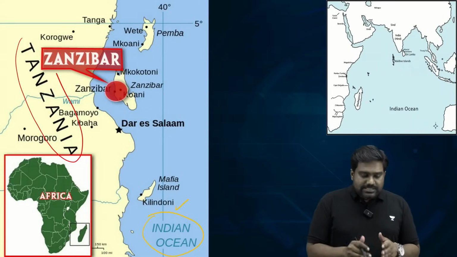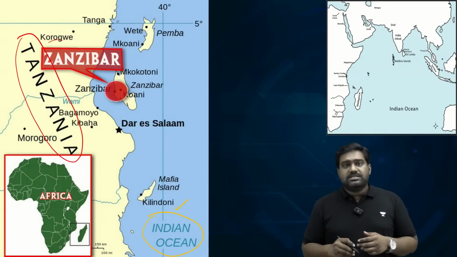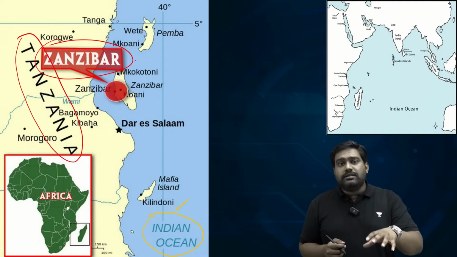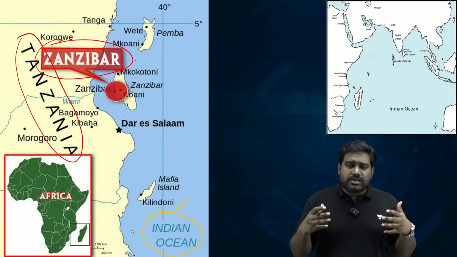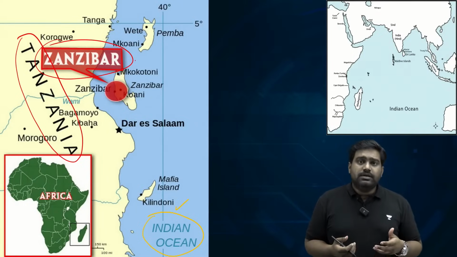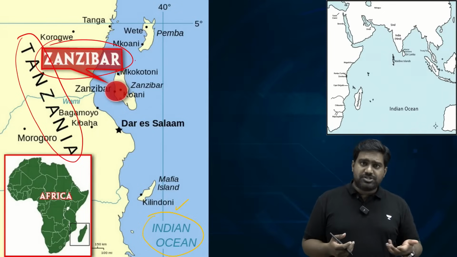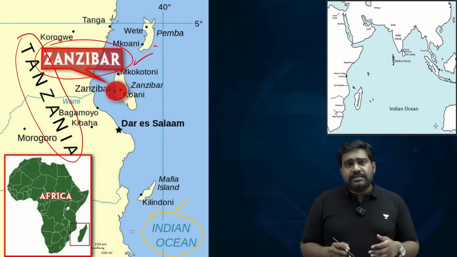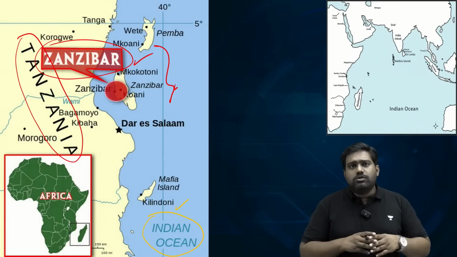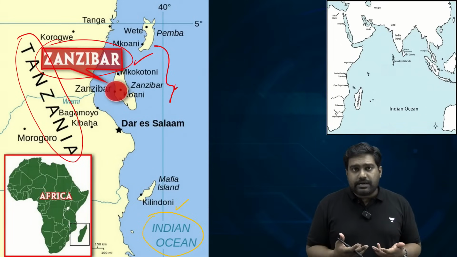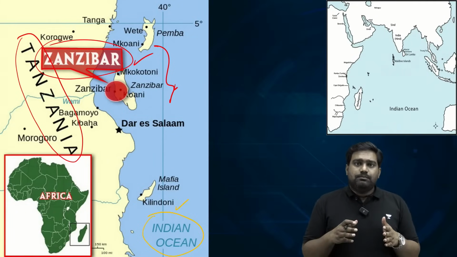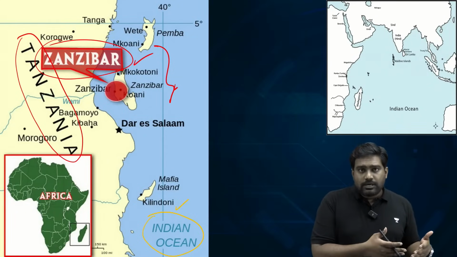Zanzibar was the top slave market at one point during the 17 and 1800s. The Omani Sultanate used to run one of the biggest and most notorious African slave markets, where Africans were abused and traded like commodities. The colonial powers like the British and the French would purchase the African slaves and trade them, take them across their colonies. This was one of the most notorious violations of human rights the world has witnessed. So the slave business was run by the Omani Sultanate, powered by the British colonial enterprises and European colonial powers.